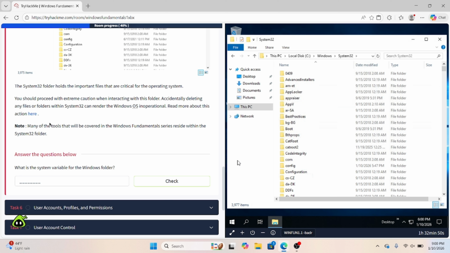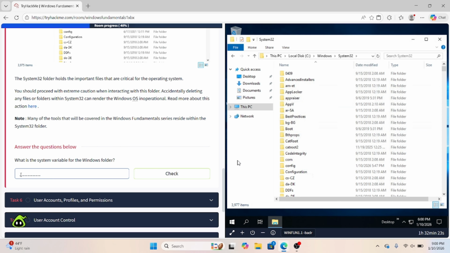If you do want to learn more about System32, just click this link here and it'll go over that for you. What is the system variable for the Windows folder? That's going to be %WINDIR%.